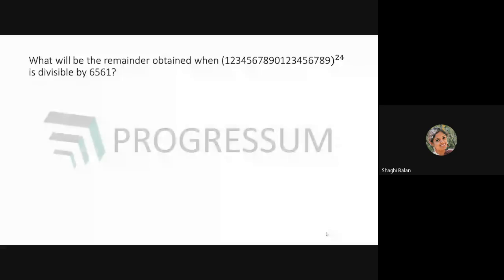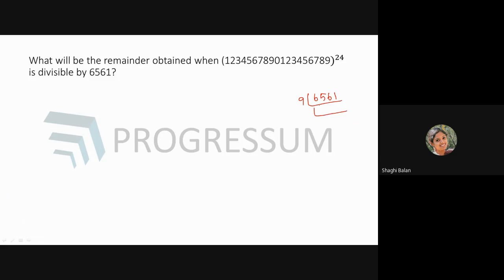So how will you find the answer for this? What will be the remainder when 1234567890123456789 to the power 24 is divided by 6561? So initially, let's check. Initially, 6561. This number is ending with 1. So which are the powers which are ending with 1? Only possibility is 9. So divide by 9.